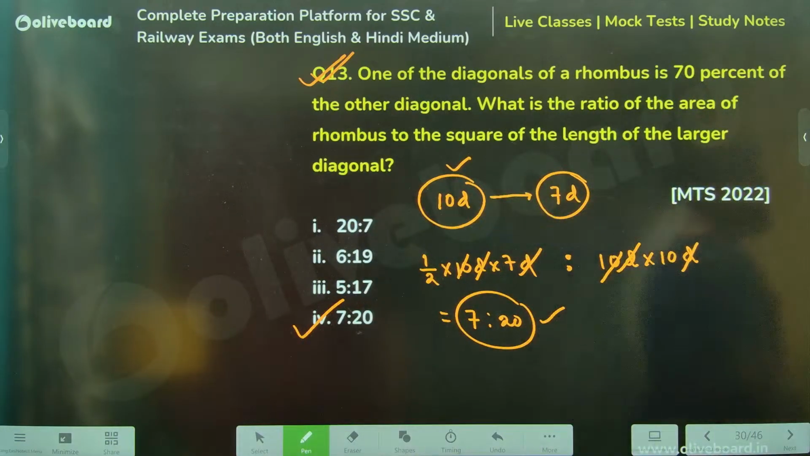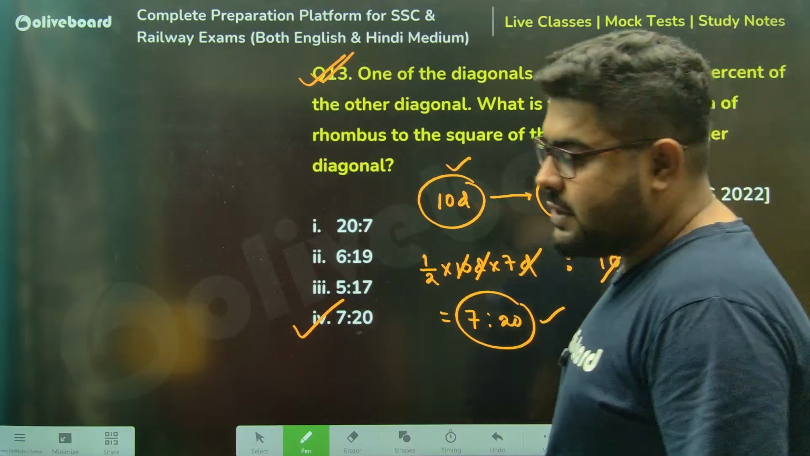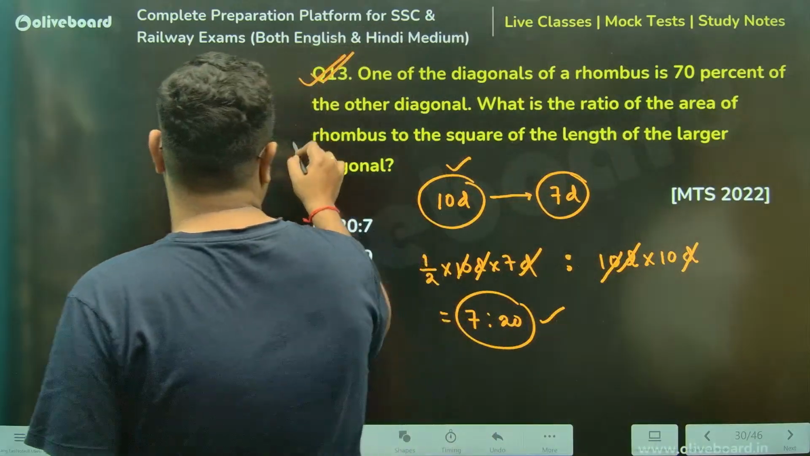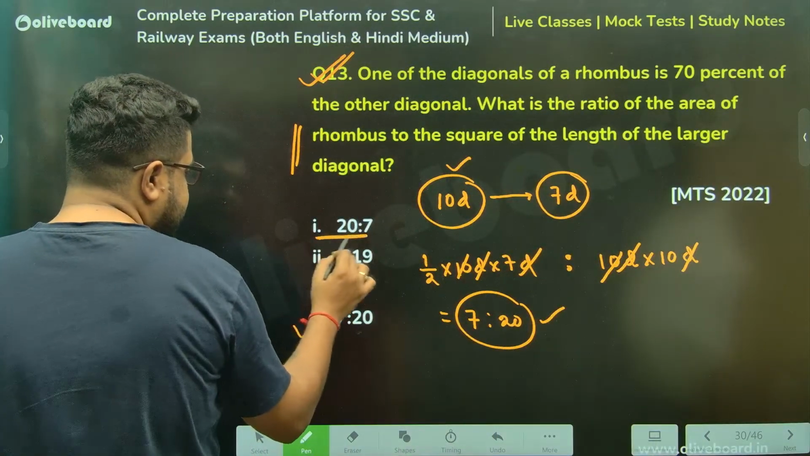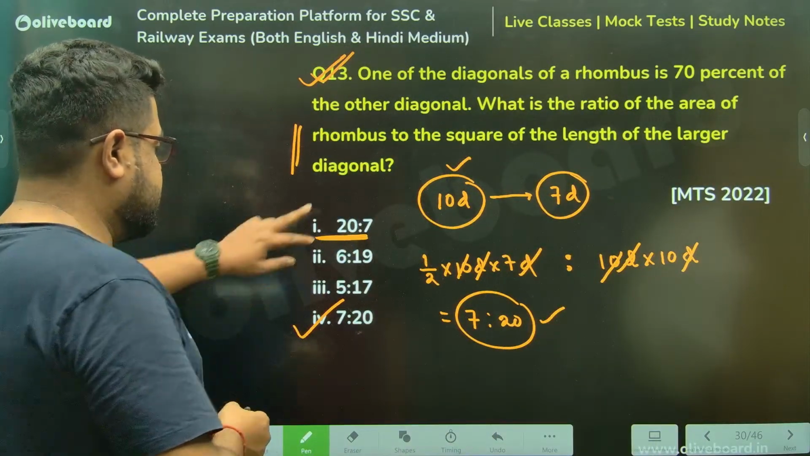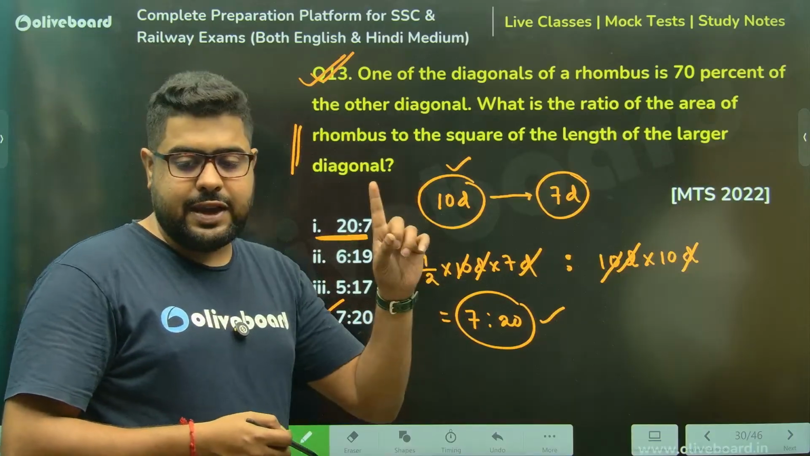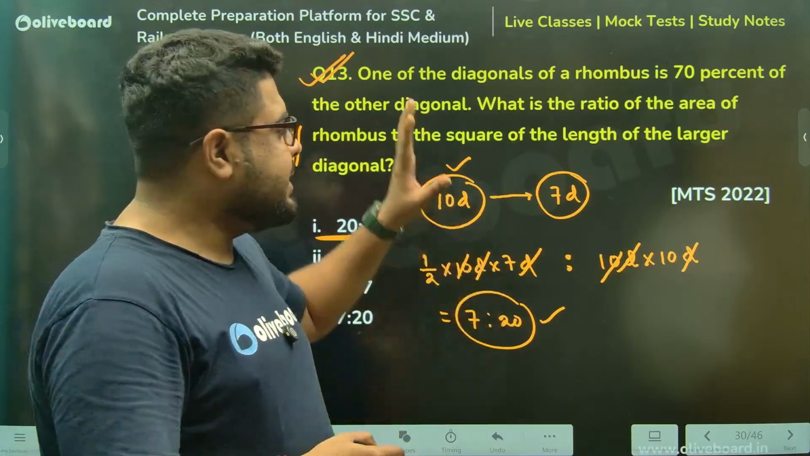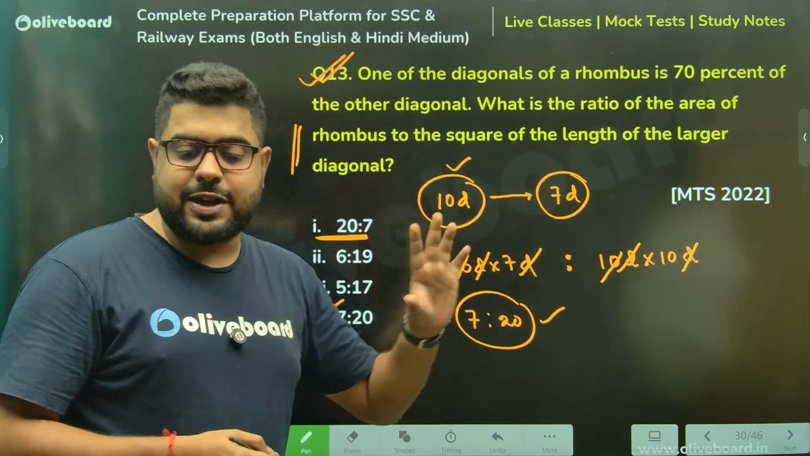Pawan, not 20 is to 7, brother. 7 is to 20. Area of the rhombus is given first. This is a very common silly mistake that happens when there is an option with reversed ratios. You have to be very careful there. Otherwise this is the worst kind of mistake.